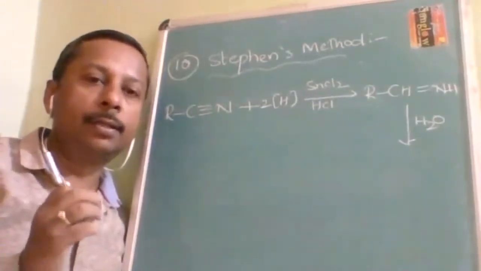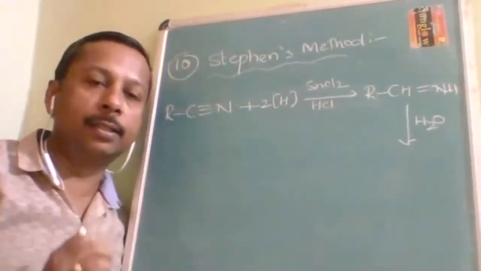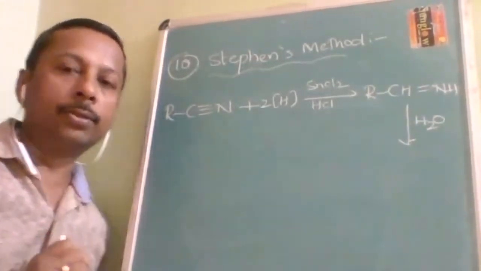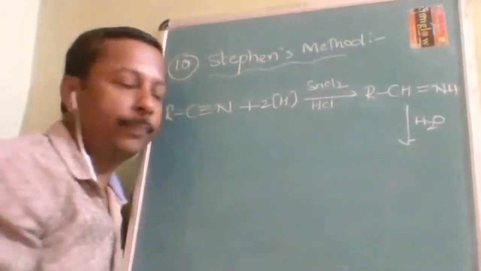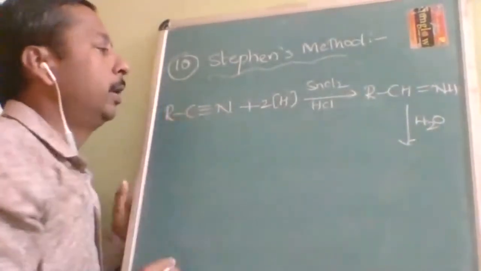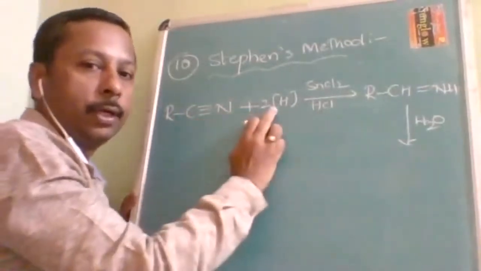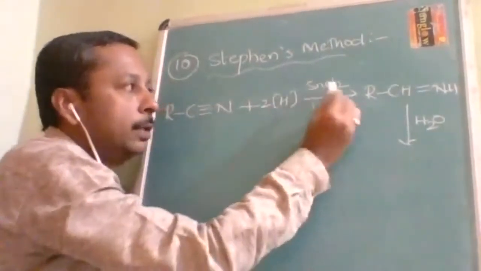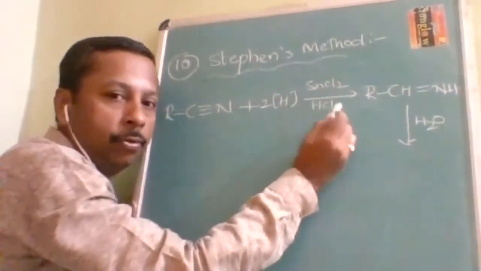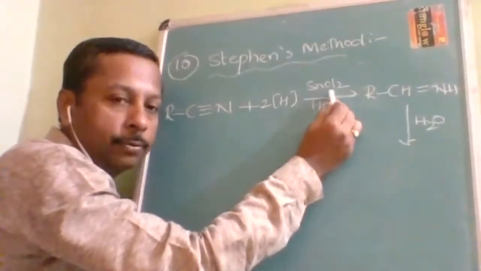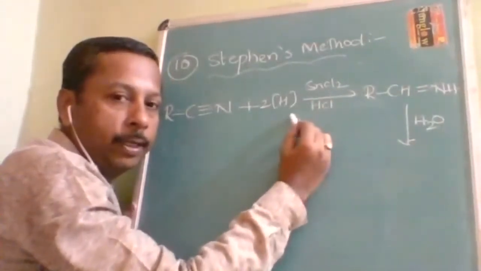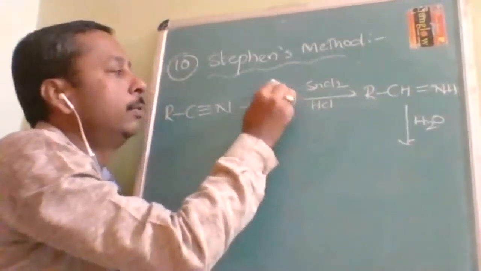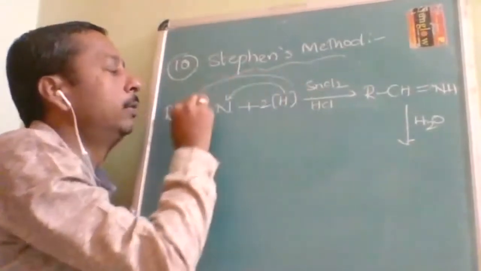Stephen reduction. Cyanide is the reactant, reagent is SnCl2 with HCl, product is aldehyde or ketone, but here mostly you will get aldehyde only. Here RC triple bond N is the cyanide. On partial reduction, where did I get this from? SnCl2 reacts with HCl and itself converts to SnCl4, and two hydrogens are utilized in the nascent hydrogen form. One hydrogen will come here, another hydrogen will go here.